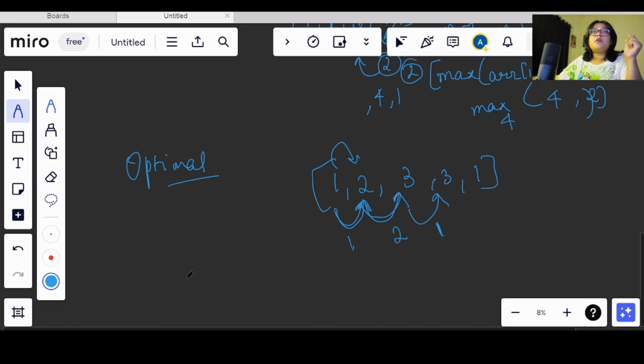Means we are moving from 1 to 2, the difference between them is 1, right? And again we are moving from 2 to 3. So according to the previous value, if this is incremented by 1, this will be incremented by 2. So we are observing that we are incrementing the count by 1 only, but it is taking into consideration the first value.